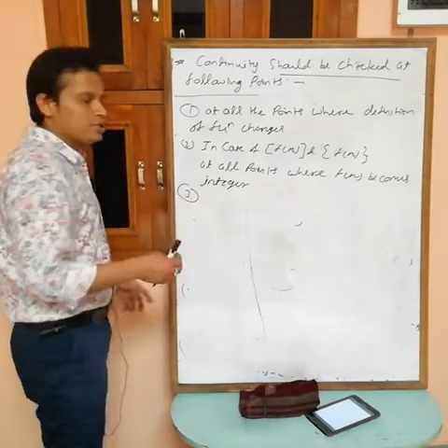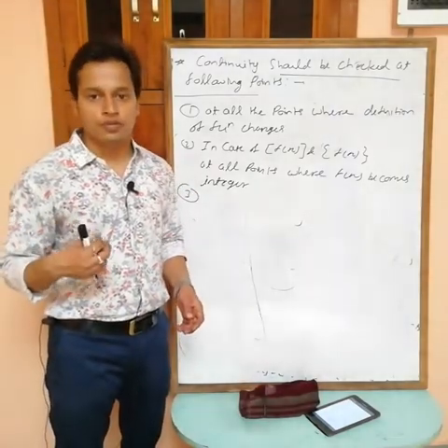And how to check continuity? Simple. Find LHL, RHL and f(0), f(a).